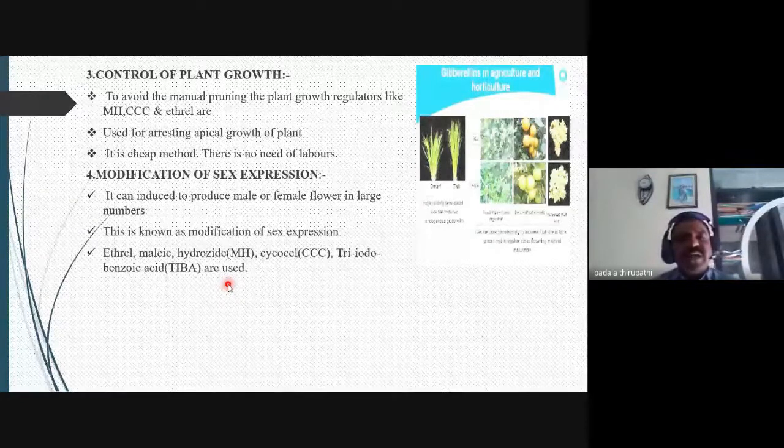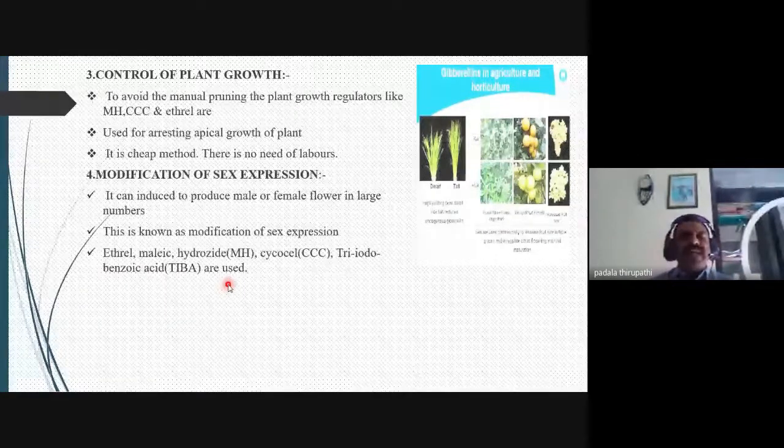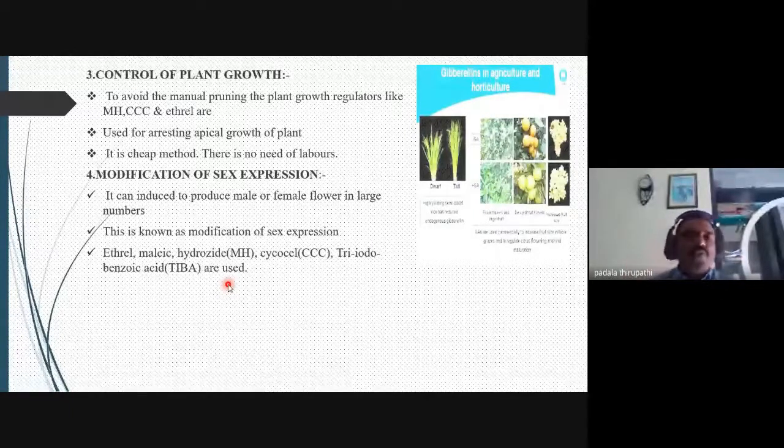And modification of the sex expression. So very important, my dear friends. Here it can induce the production of male or female flowers in large numbers. Some of the plants need female flowers, and some of the plants do not need female flowers, and even need male flowers for the development of the wood and the development of the plants.